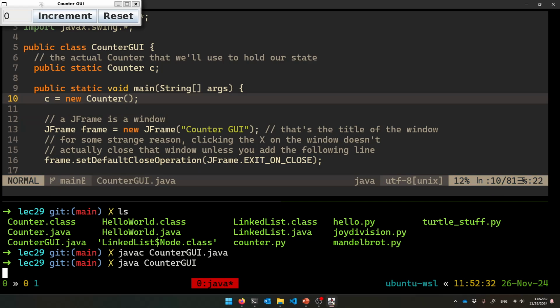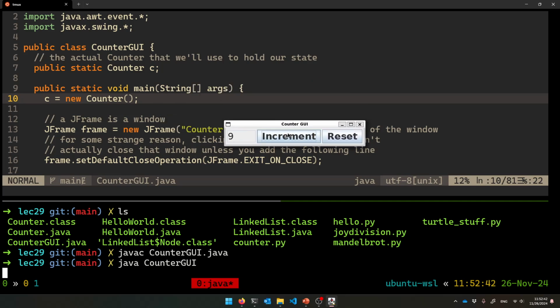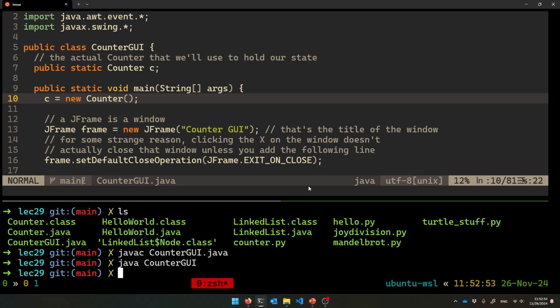Here's what we're making. Isn't this amazing? Here's the increment button, the reset button, and here's the text window that's showing the current count. 1, 2, 3. When I click it, I'm finally making windows. This is part of the library for Java. This is included. I wish this was true for C++. Isn't that amazing? I love it. So that's what we're making right now, okay?